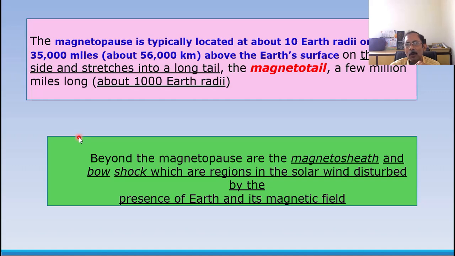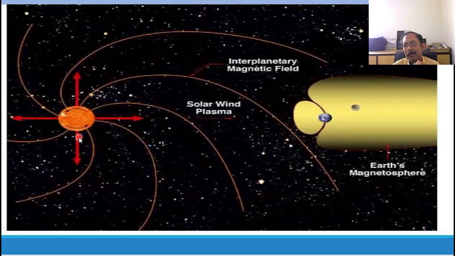The magnetopause is typically at about 10 Earth radii, that is 35,000 miles or 56,000 kilometers. It has a long tail, a few million miles long. This tail is quite long, even a few million miles, like this. So this is the Earth's magnetosphere, and this is responsible for the protection from the solar wind.